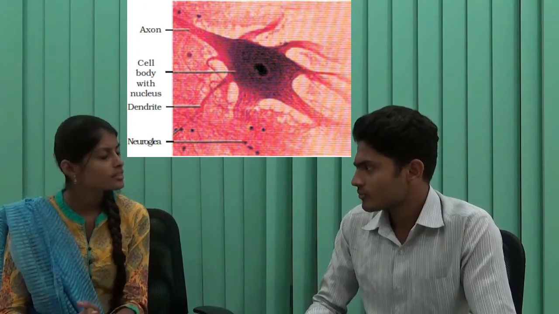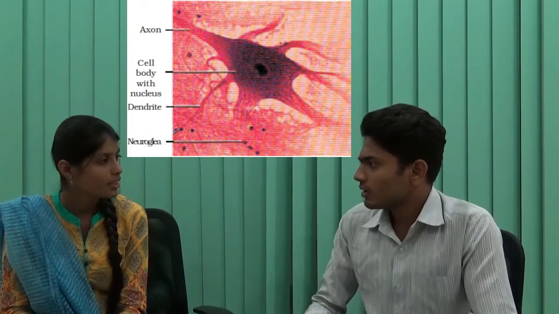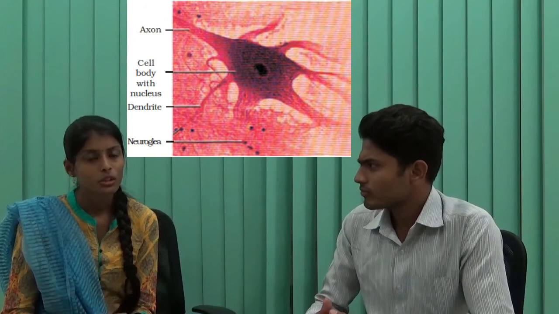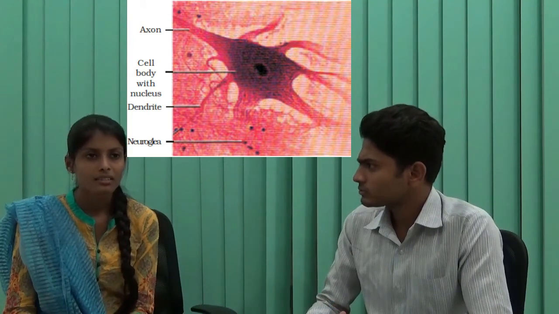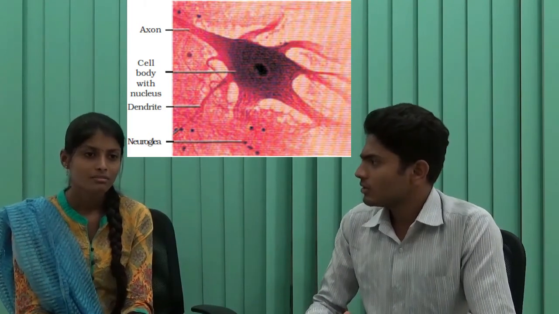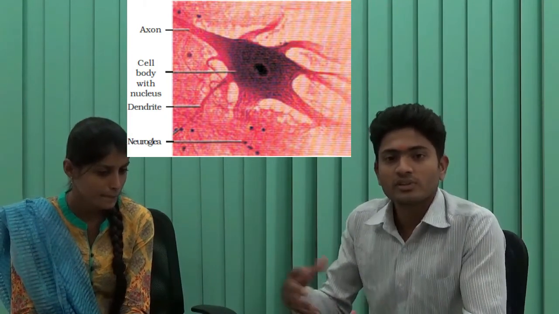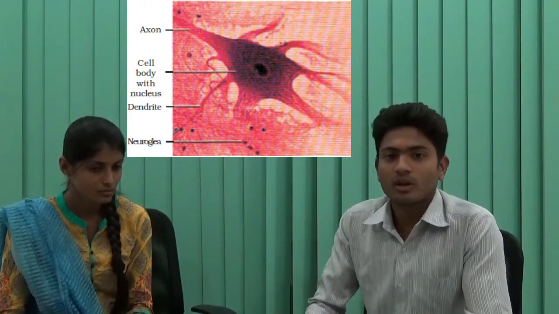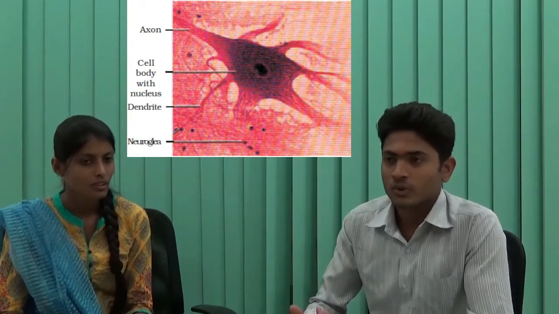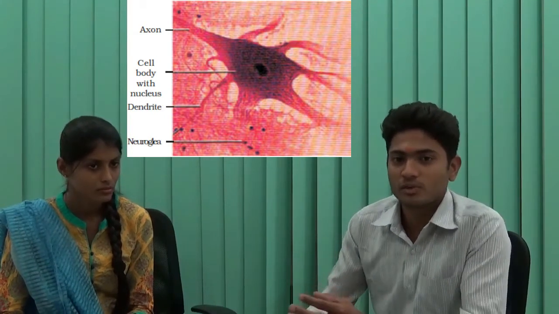So what is the unit of the neural system? It's a neuron. Our neural system consists of neurons and neuroglial cells, and it occupies most of the neural system. The neural system plays a major role for these muscles. Without the neuron, there will not be any stimulus, and there will not be any action in the actual movement in the muscle. So for each action from a body, there is a stimulus behind it.